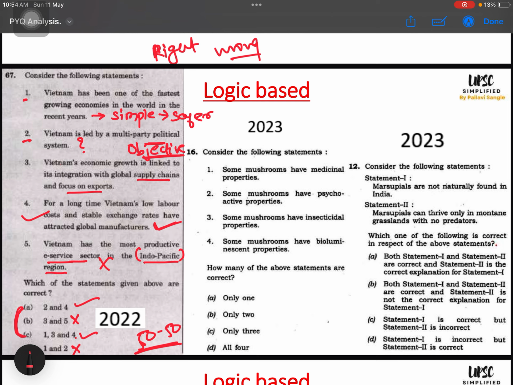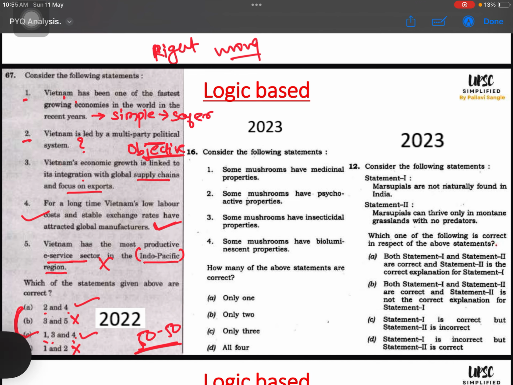Let us see. Now I will read option 3. Vietnam's economic growth is linked to its integration into the global supply chain and focus on export. Okay, so option 1 and option 3 are going in sync very well. I don't know exactly, but still, given a choice, I will go for 1, 3 and 4 rather than 2 and 4, because statement 1 is very safe. Rather than rejecting statement 1, I will accept it and reject 2, even if I do not know these things. So I'll mark C, which is the right answer. So this is the way of solving logical questions. This is my way. Other people can have their own way.